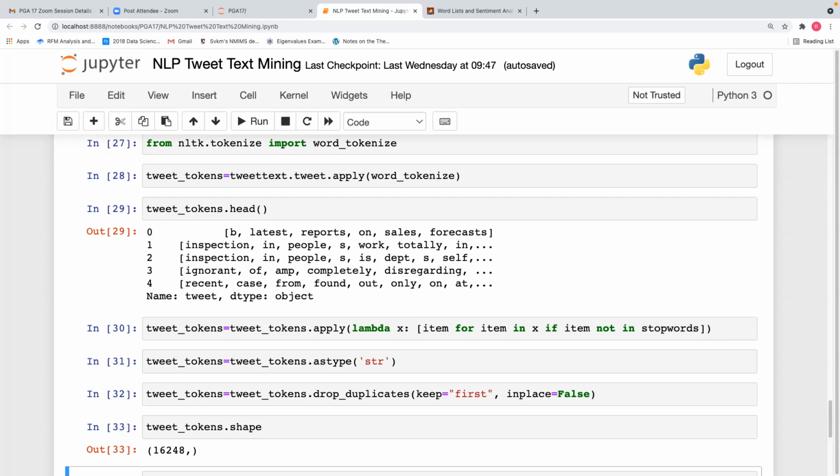Drop duplicates is a pandas function because our data frame is still in pandas, right? If it's not in pandas, the head function will not work. If the head function and shape function are working, that means your data is in a pandas data frame. Head, shape, and column functions are pandas data frame functions.